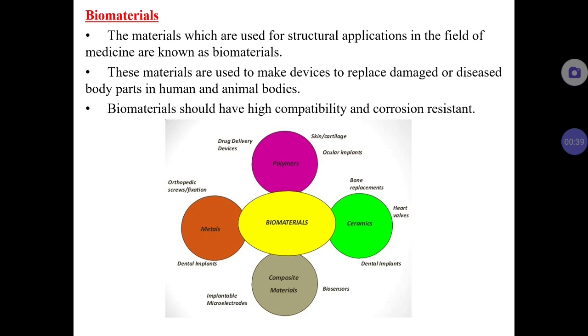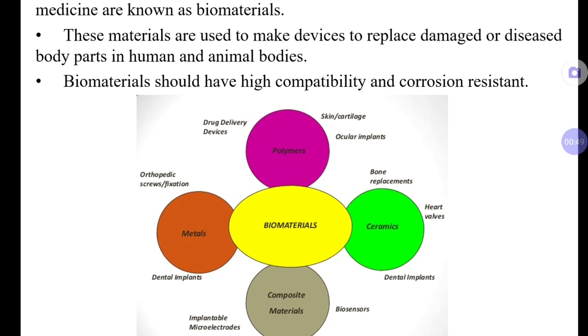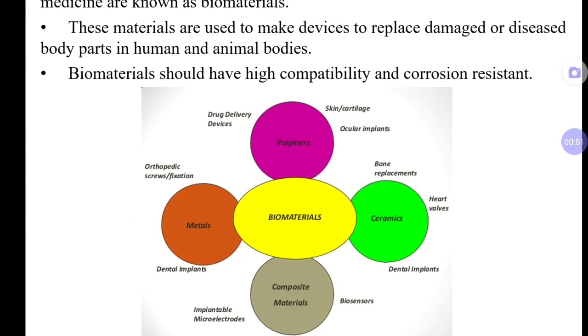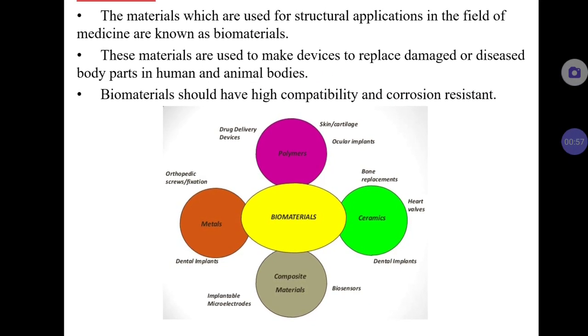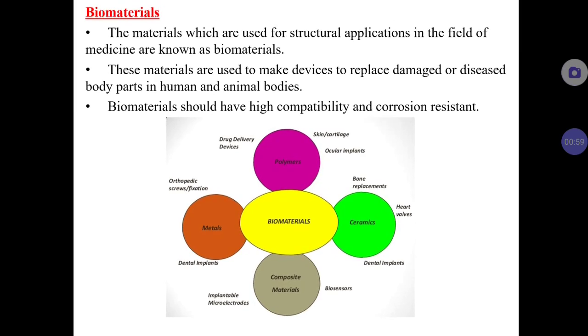So biomaterials are those which are implanted within a living human being. So we cannot use any kind of material as biomaterial, only those which have a high compatibility. The material should possess very high compatibility and corrosion resistance to be used as biomaterial, because in most of the cases these materials will be implanted within the living human body.